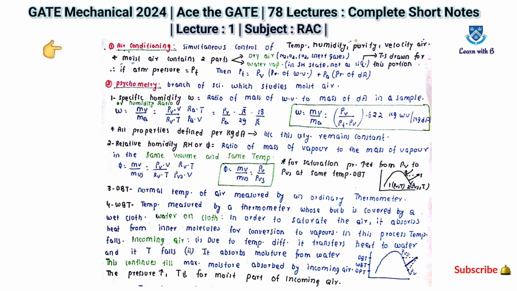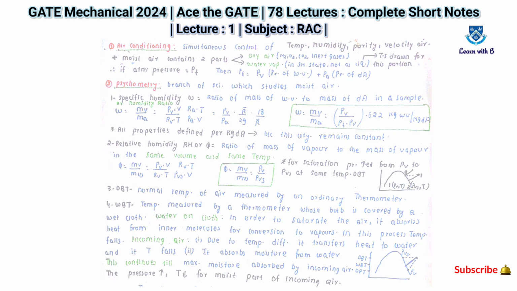For the incoming air, the first effect is that, due to the temperature difference, heat transfers to the water and the temperature falls. The second is that it absorbs moisture from the water, which still contains the maximum moisture absorbed by the incoming air. As the pressure increases, the temperature decreases for most of the incoming air. Here you can also see the diagram for WBT.